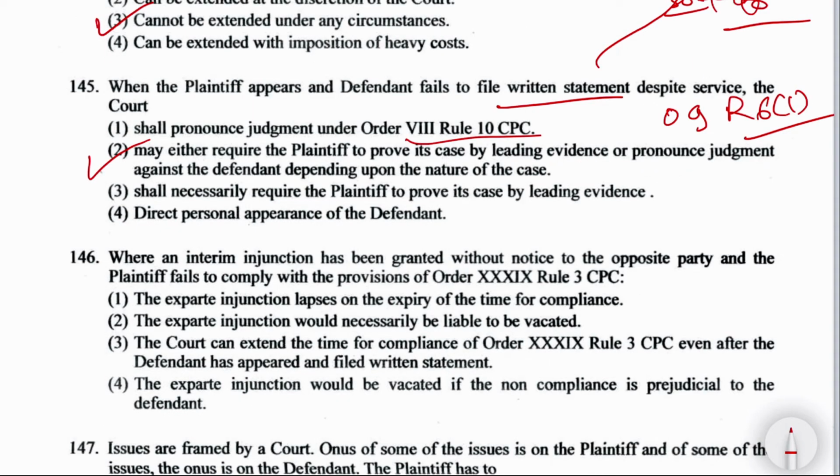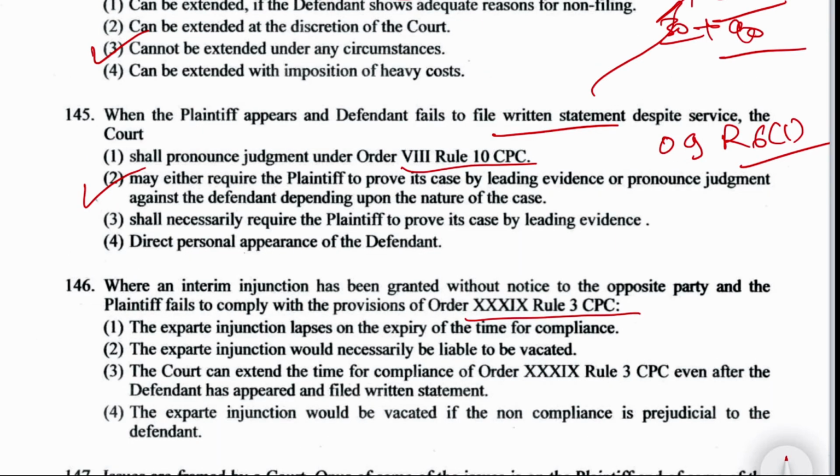Next is question number 146. Where an interim injunction has been granted without notice to the opposite party and the plaintiff fails to comply with the provisions of Order 39 Rule 3 of CPC, the ex parte injunction lapses on the expiry of the time for compliance; or the ex parte injunction would necessarily be liable to be vacated; or the court can extend the time for compliance of Order 39 Rule 3 even after the defendant has appeared and filed a written statement; or option 4, the ex parte injunction would be vacated if the non-compliance is prejudicial to the defendant.